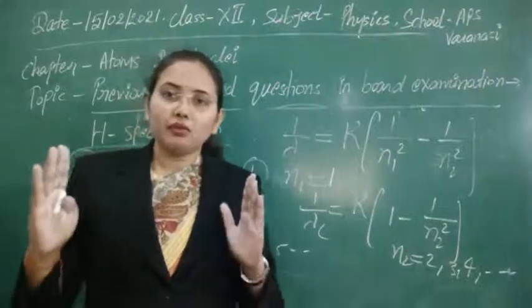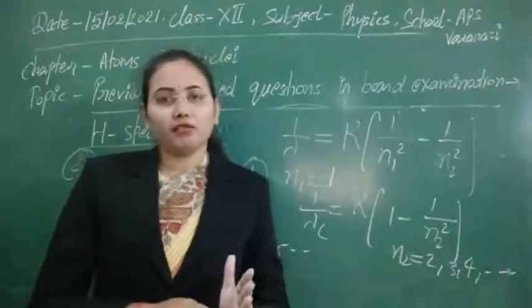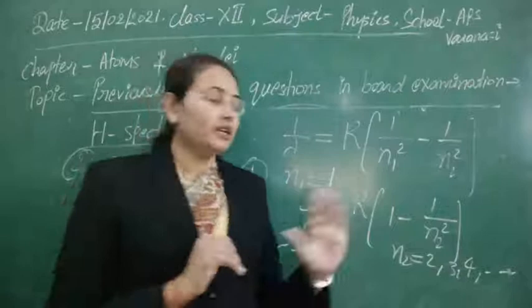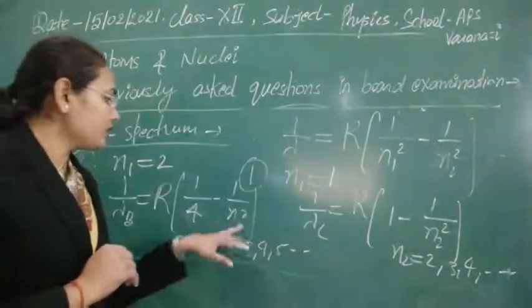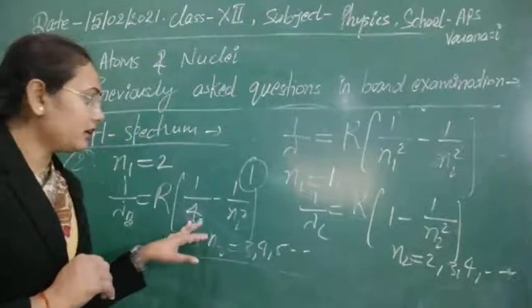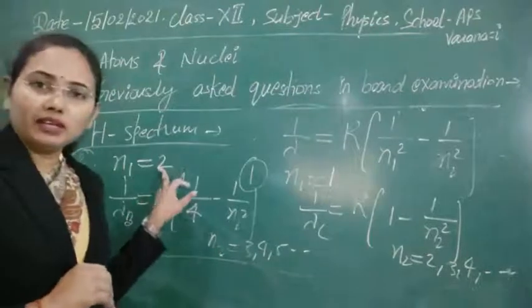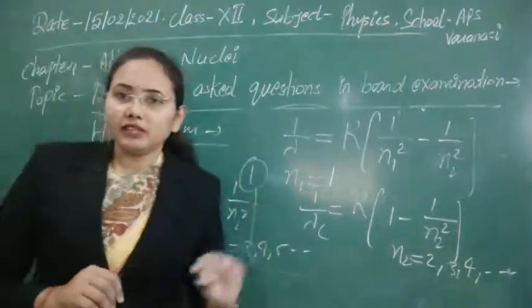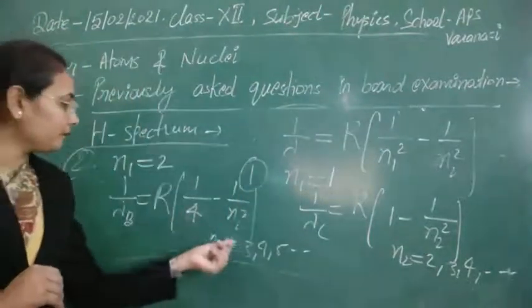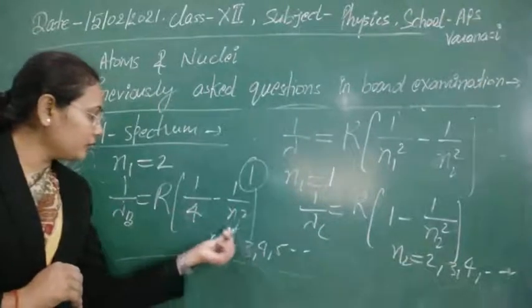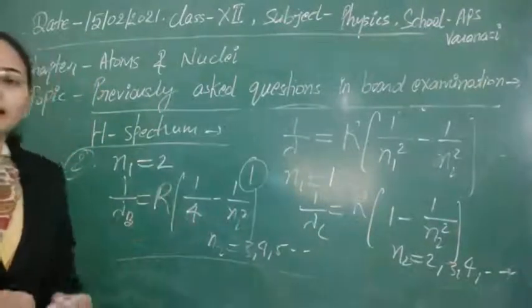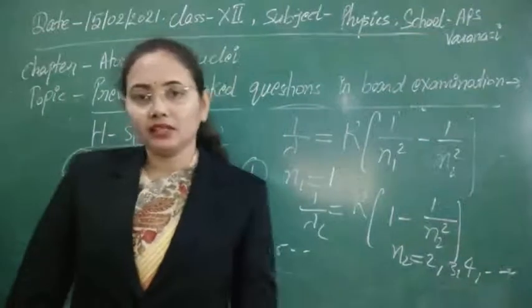So we can calculate maximum or minimum frequency, or maximum or minimum wavelength. Again for this, if it is making a transition from infinite to state 2, then we will get the minimum wavelength, and if it is making a transition from 3 to 2, then we will get the maximum wavelength for this series.